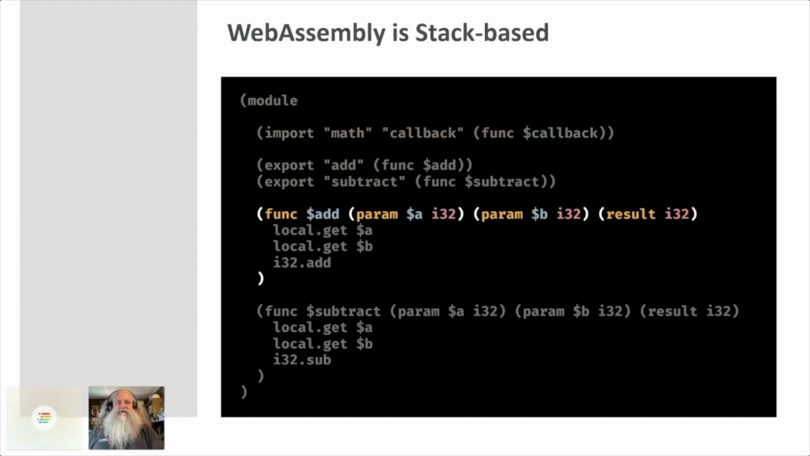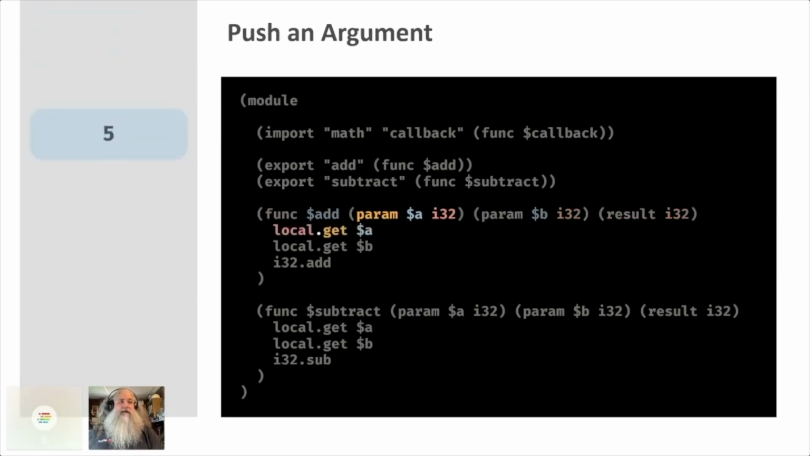WebAssembly is stack-based. So it's a stack-based virtual machine. What that means is that when you call a function, there are no intermediate variables. You just use the stack instead. So local.get $a means get the first parameter that was passed into this function and put it on the stack. $b means get the second one. So now we have 2 items on our stack, 5 and 10. When we call add, it will pop those 2 values off the stack because add wants 2 values. If they're not there, then it'll error. And then it will add them together and push the answer back onto the stack.